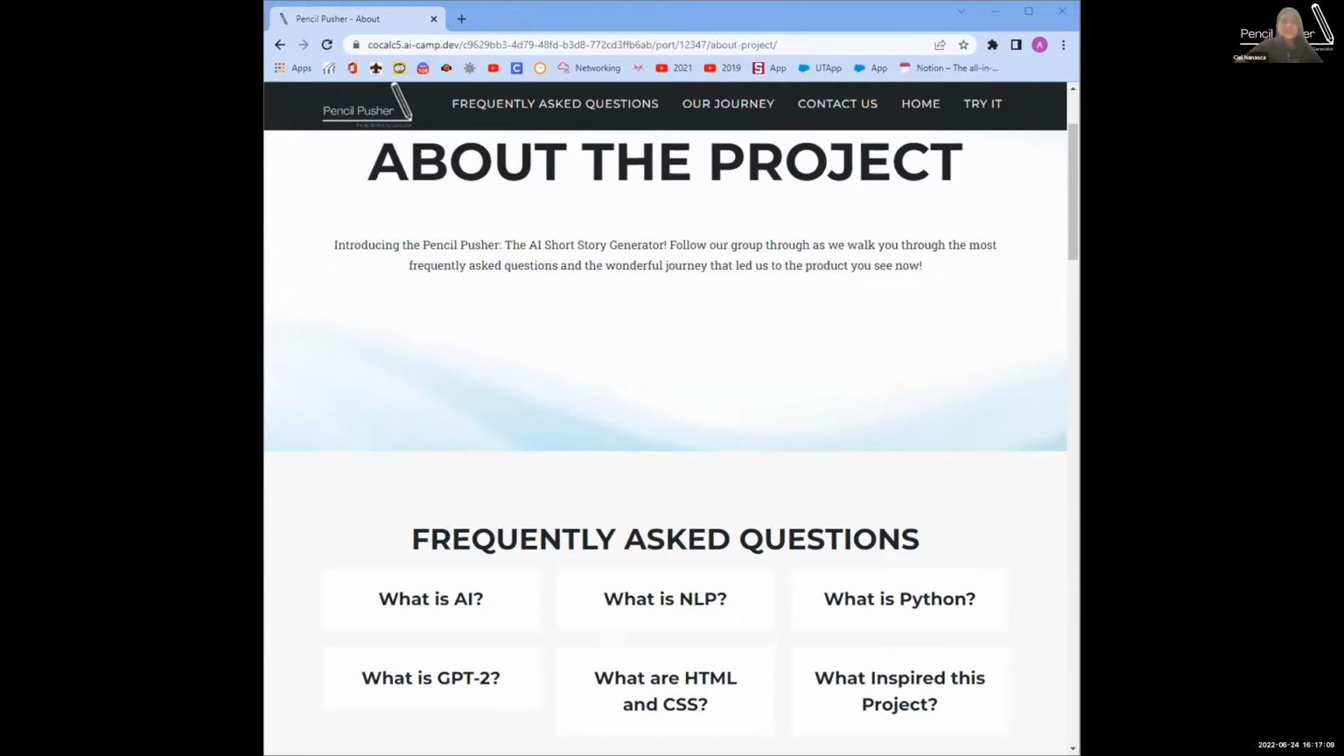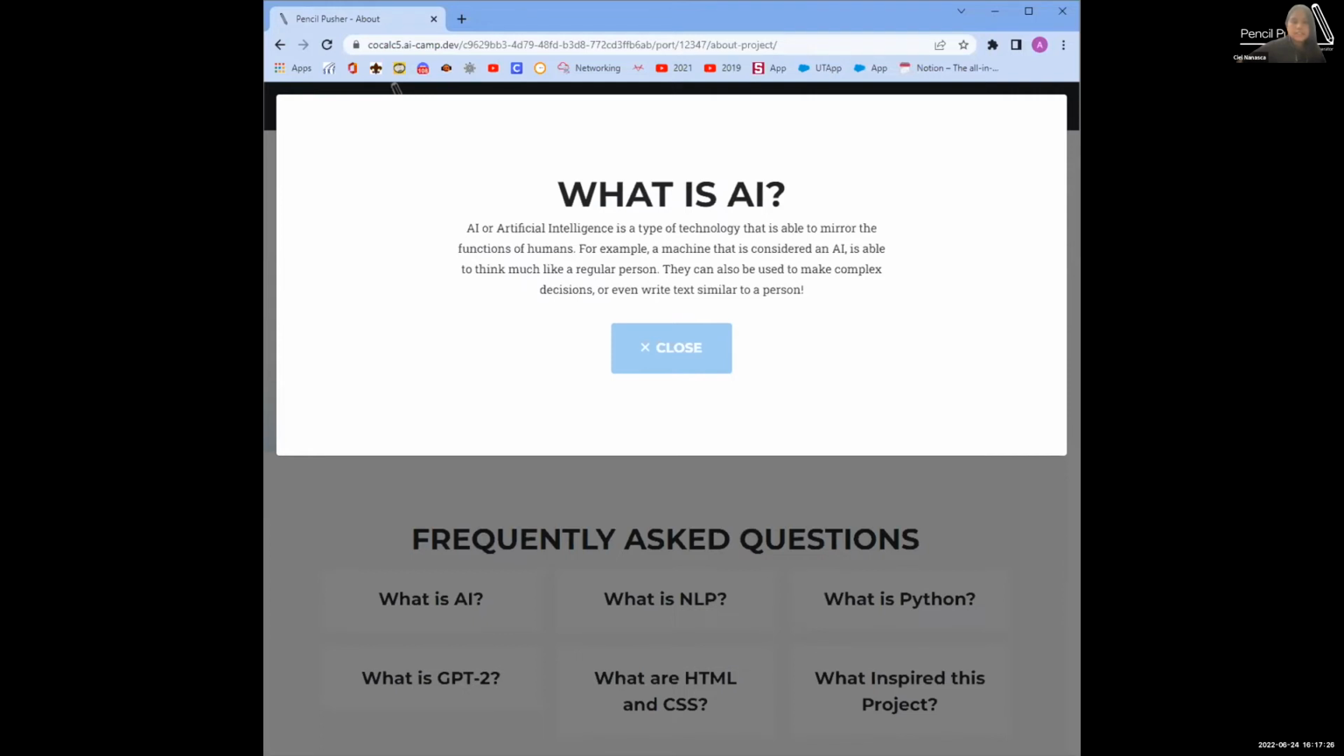All right. So on to chapter 3. Here's our frequently asked questions. To further understand our project, it's important to understand what NLPs, AI, and the tools we had used are. To begin with, what is AI in the first place? AI, or artificial intelligence, is a type of technology that is able to mirror the functions of humans. For example, a machine that is considered an AI is able to think much like a regular person or make complex decisions.